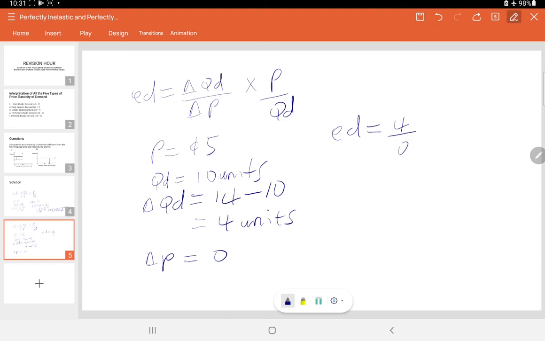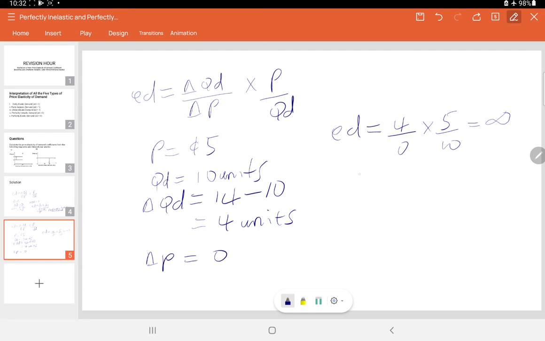And this is where the infinity will come in. Any number divided by 0 is infinite. If you punch this into your calculator, you get math error, which means that the result here is limitless, and therefore it is infinite. You can't actually put a finger on this number. So when you multiply this by any other number, the initial price is 5 cedis and the initial quantity demanded is 10 units, because this side is going to be infinite, when it is multiplied by the 5 divided by 10, we will get the result to be infinity. And this is the sign for infinity.